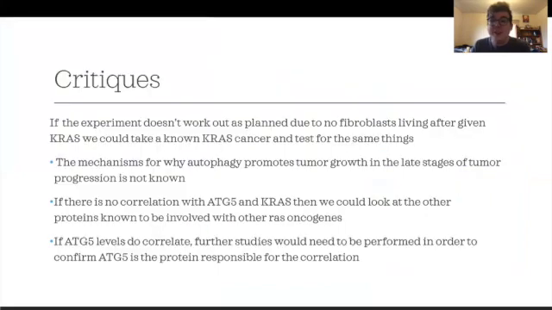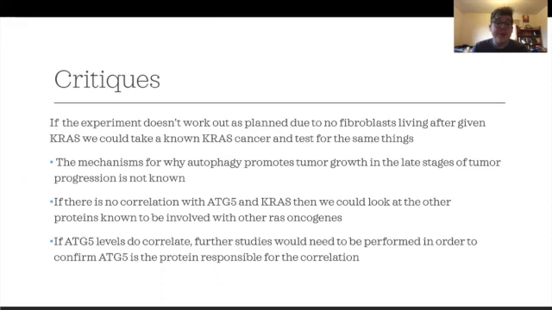Now we're just going to go on to some critiques. So if the experiment didn't work out due to all of the fibroblasts dying, we're going to take a known KRAS cancer and test for the same exact thing. So look for ATG5 in the cells. And the mechanism for why autophagy promotes tumor growth in the late stages of tumor progression is not very well known. So we can look into that.